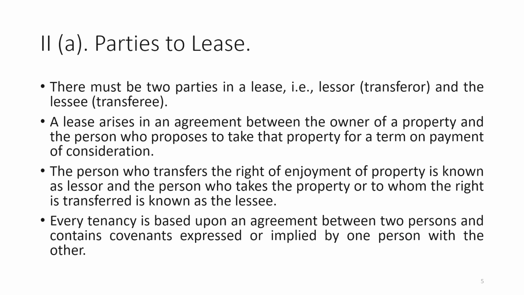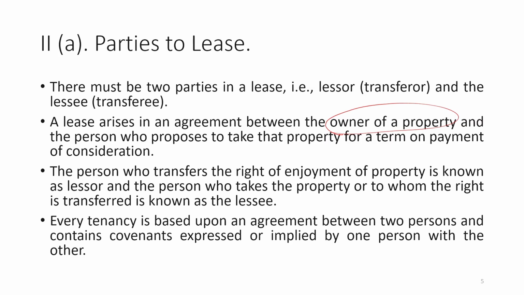So, first come to the parties to the lease. We have seen that in case of lease there is a requirement of two parties, that is lessor and lessee. Lease arises in an agreement between the owner of the property and the person who proposes to take that property for a term on payment of consideration. So, lease will come from the owner of the property unless and until it is a sublease.